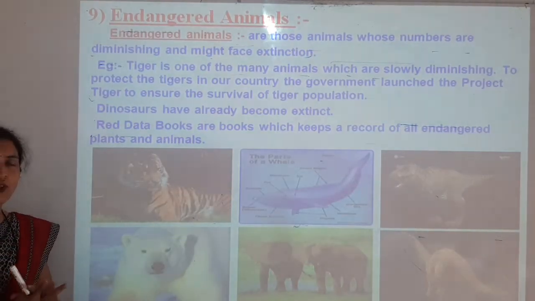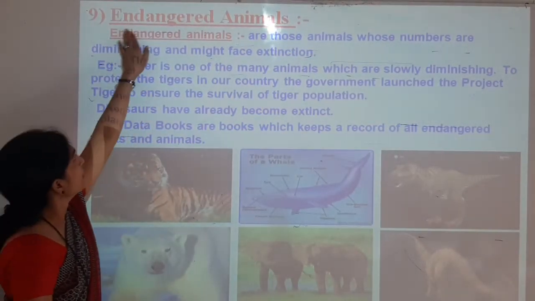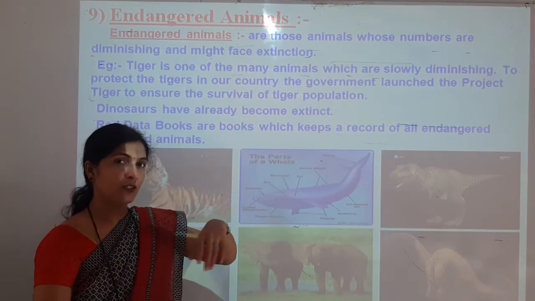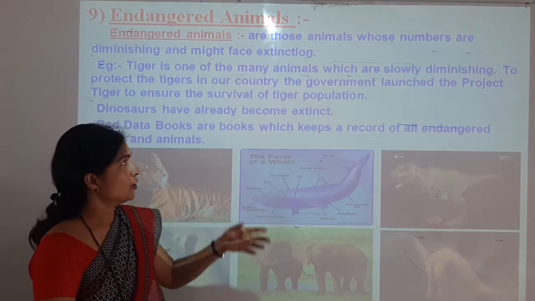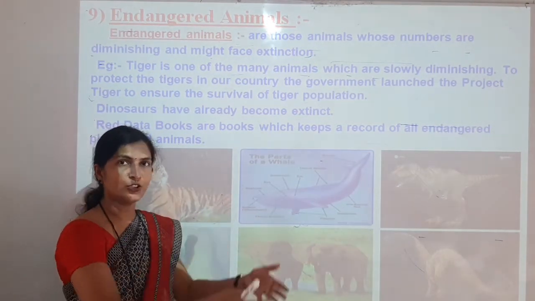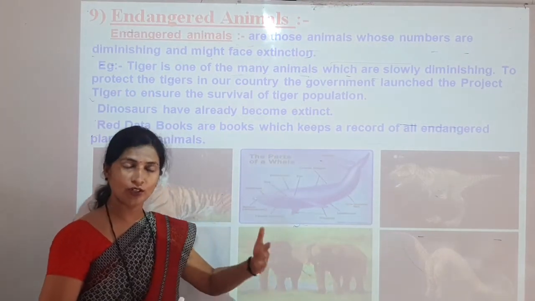Endangered animals. So what are endangered animals? You can see the animals. Which animals are called endangered animals? Some animals are endangered. Endangered means they are on the way to extinction, on the way to disappearing from the world or earth.